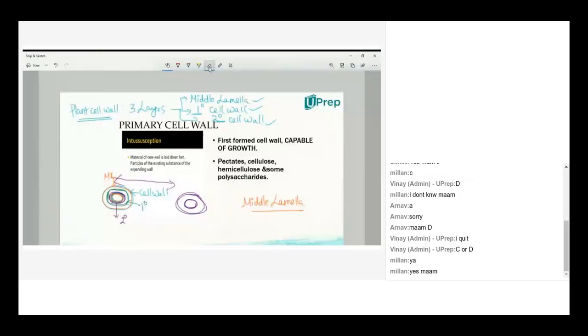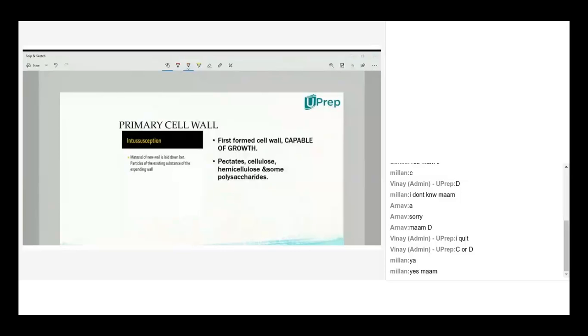The primary cell wall production process is called intussusception. Intussusception is the process where, if you take this as a material, and above it you have some growth like this, the material is growing outwards. Get the word outwards, outward growth. Such outward growth is called intussusception.